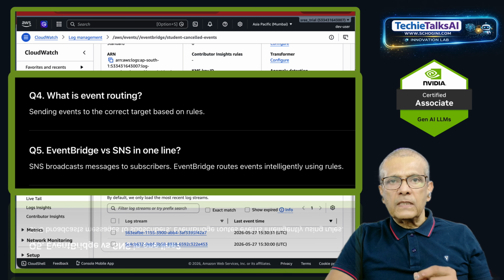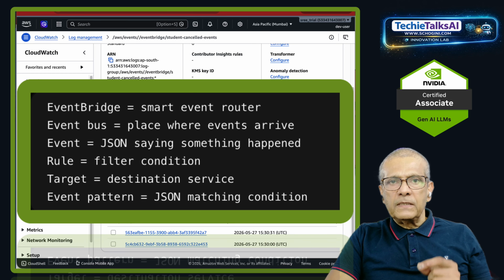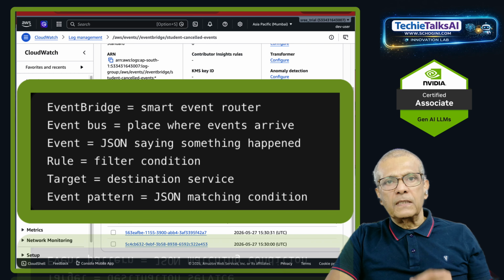EventBridge versus SNS in one line. SNS broadcasts messages to subscribers. EventBridge routes events intelligently using rules. Quick revision, EventBridge is a smart event router. Event bus is the place where events arrive. Event is JSON saying something happened. Rule is a filter condition. Target is a destination service. Event pattern is a JSON matching condition.